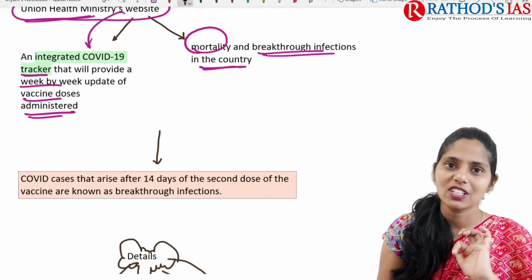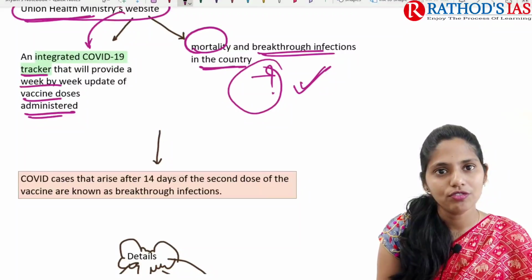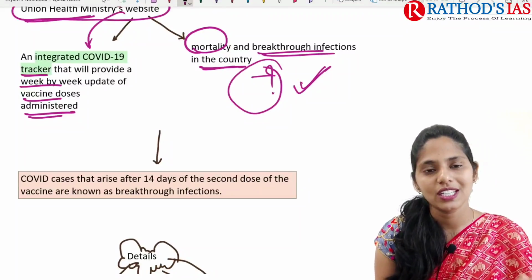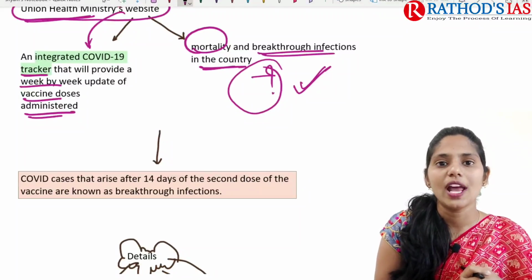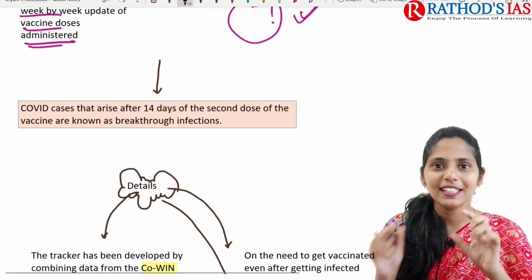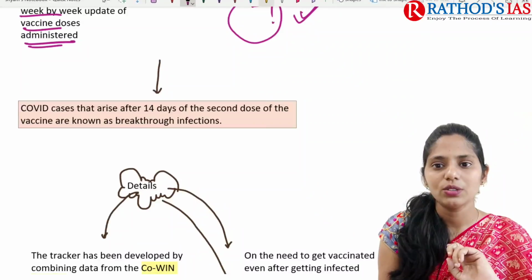and breakthrough infections. So what are breakthrough infections? Even after taking a full dose of vaccination, if a person gets infected again, that is called a breakthrough infection. This article gave one important statement regarding this. Let us see that.